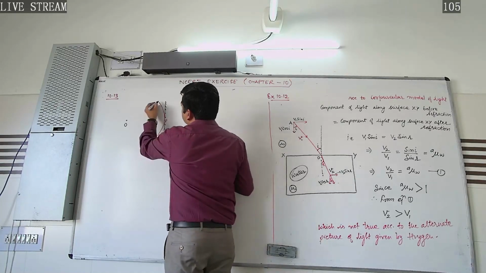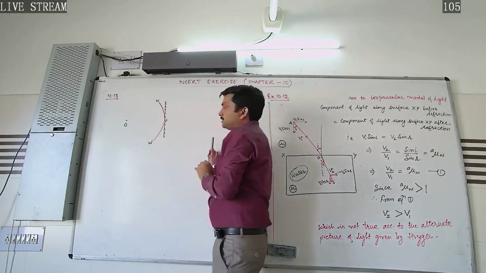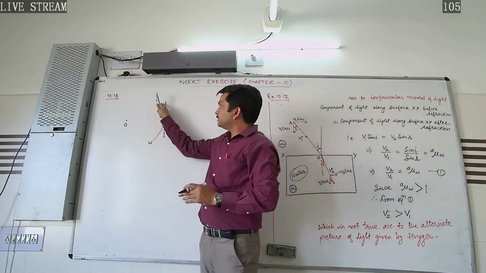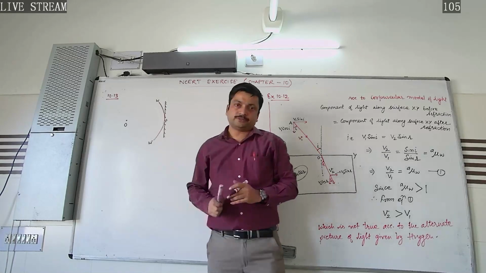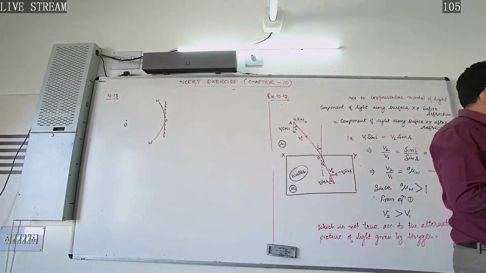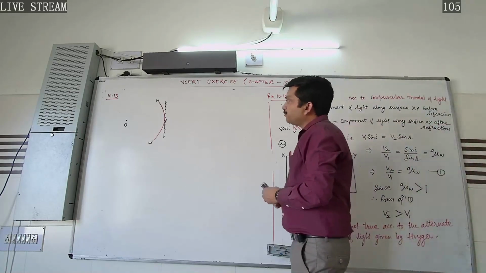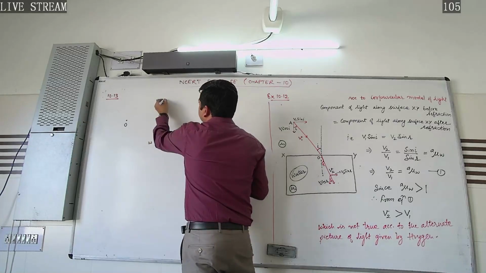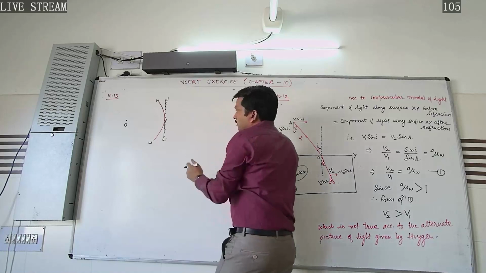So this W, according to Huygens principle, let us consider this is the incident spherical wavefront, which I am denoting as W and W dash.